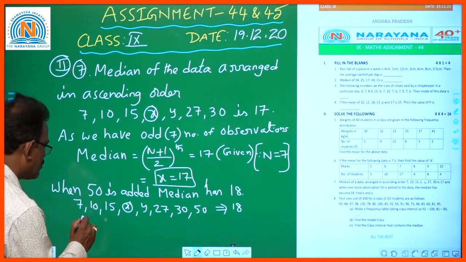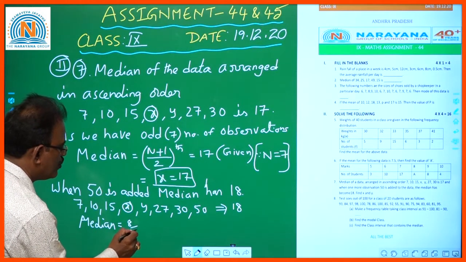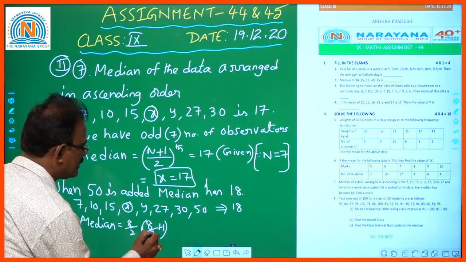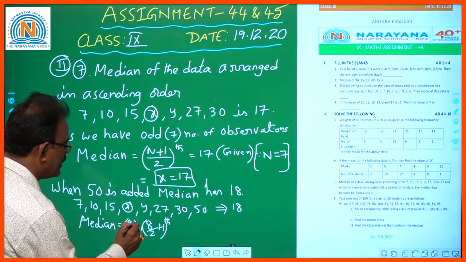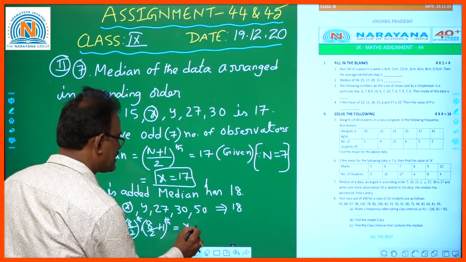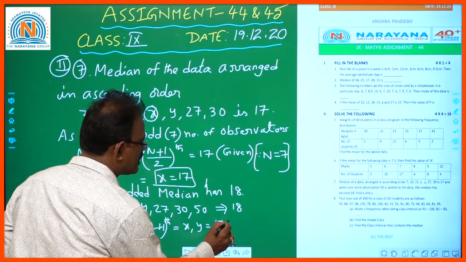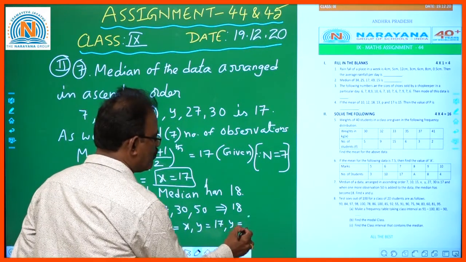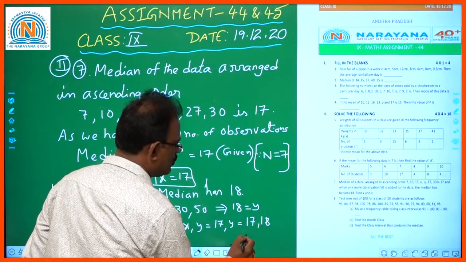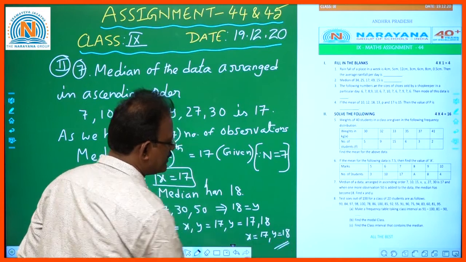So the median is the average of the 8 by 2 th and 8 by 2 plus 1 th terms, that is x and y. X already is 17, so 17 and y are the medians. Here the y value becomes 18. So x is equal to 17, y is equal to 18.